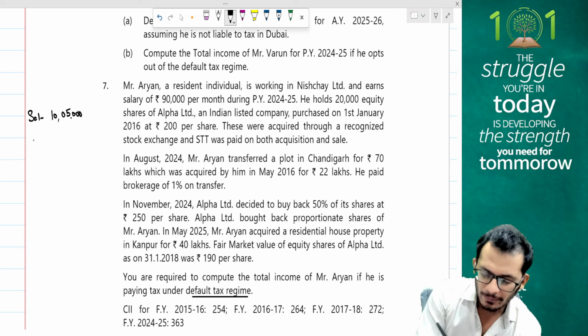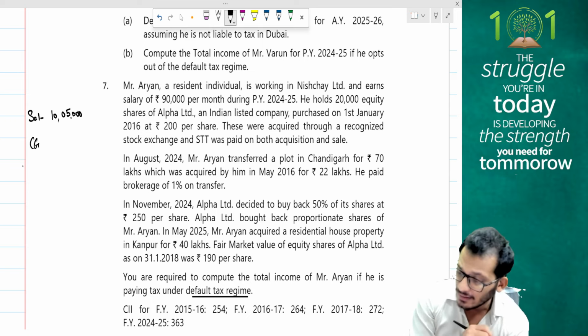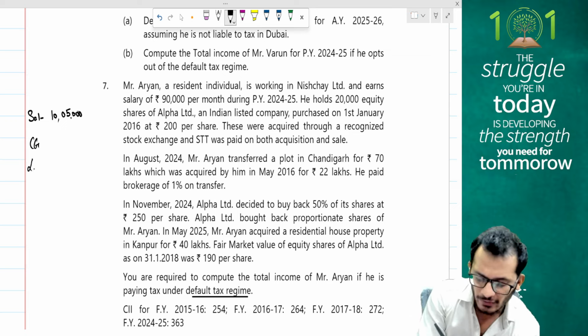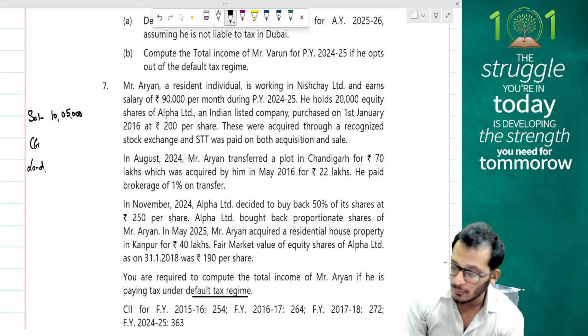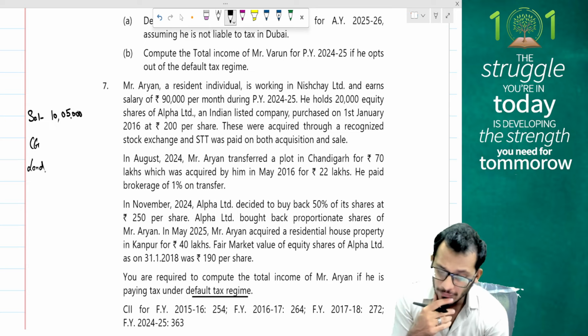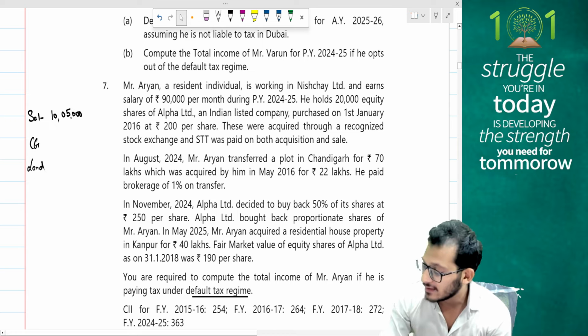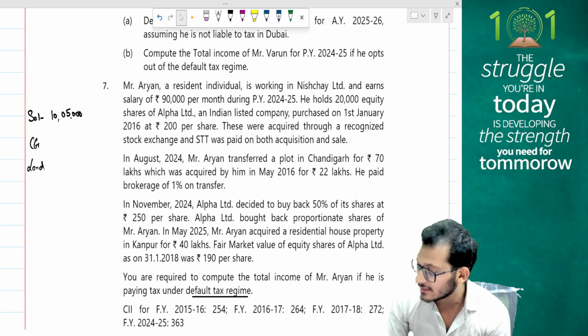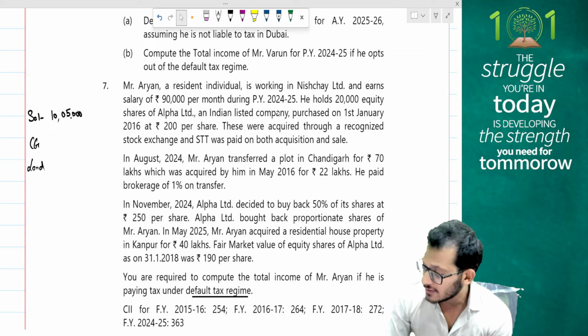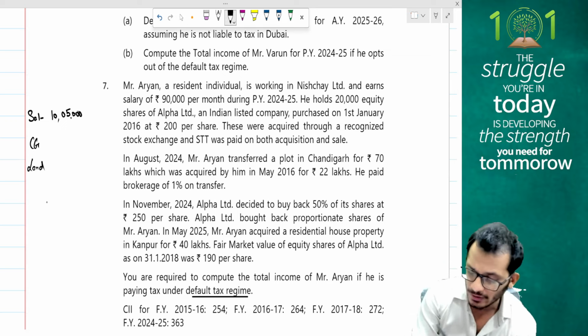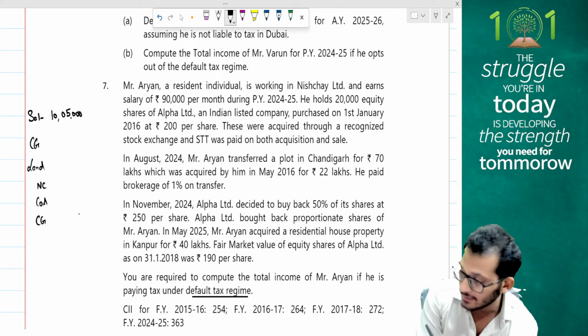First thing, when I'm going to capital gains, I'm going to first find out what are my sale items. My sale items are going to be the sale of land. If I'm going to sell the land, what am I selling it for? I'm selling it at a price of rupees 70 lakhs, which was acquired for 22 lakhs. So 70 lakhs worth of price, but in that 70 lakhs, I also have 1% brokerage. So 70 lakhs, remove 1% brokerage, minus 22 lakhs will give me 47.3 lakhs as my capital gains.